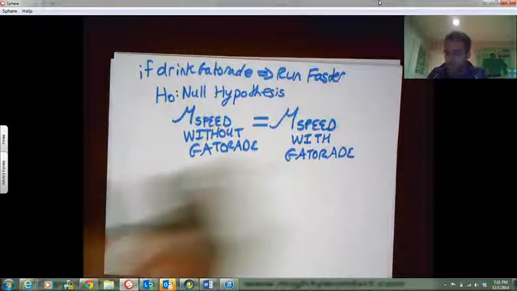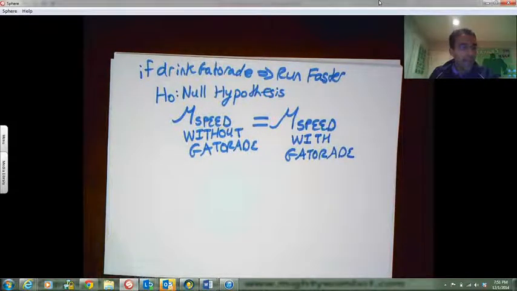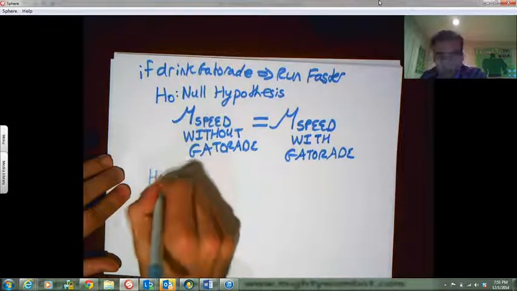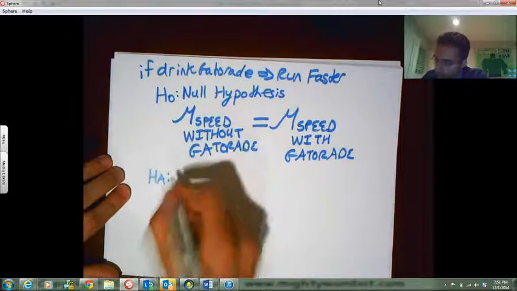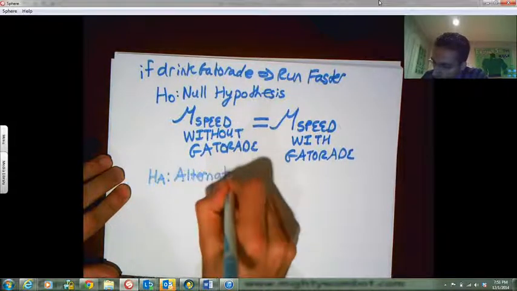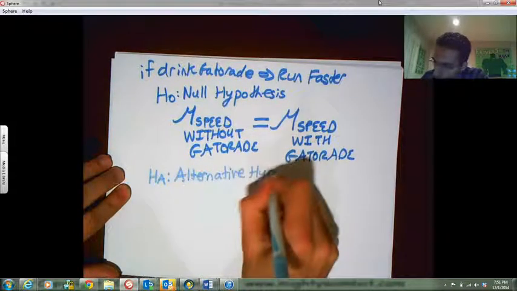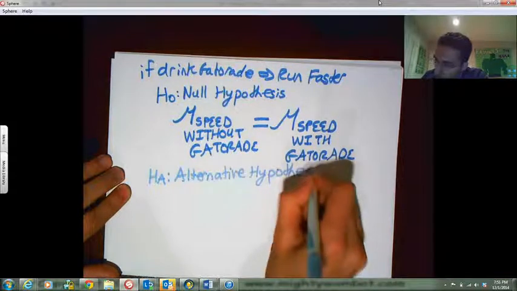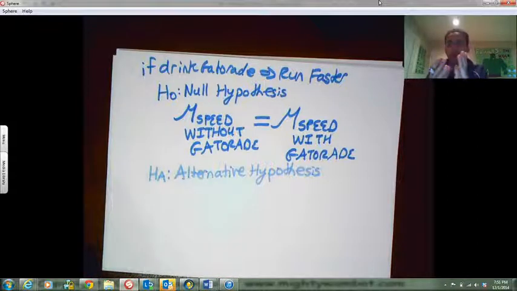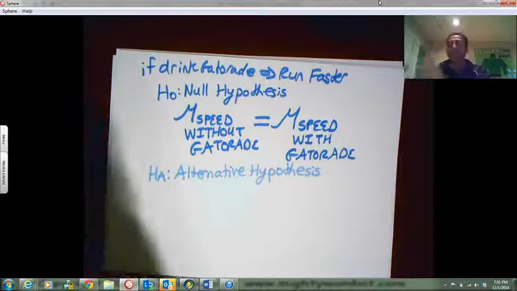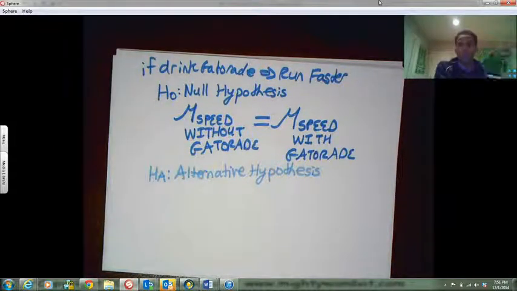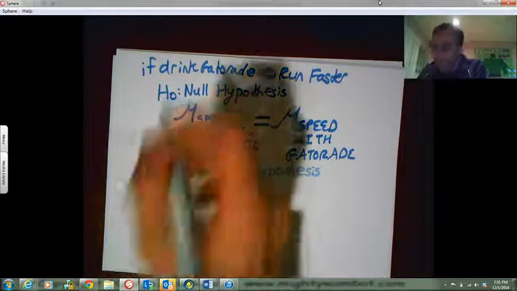That's the null hypothesis. Then we have the alternative hypothesis, which is always the one that says the effect works, the medicine works, the SAT program works, the Gatorade works. In other words, that the claim is true.